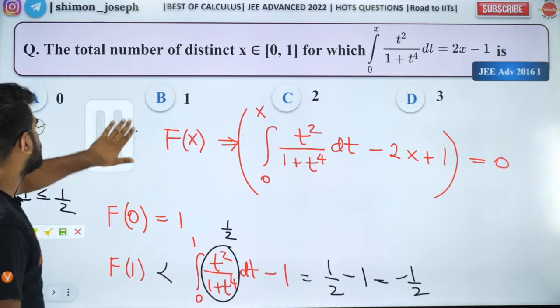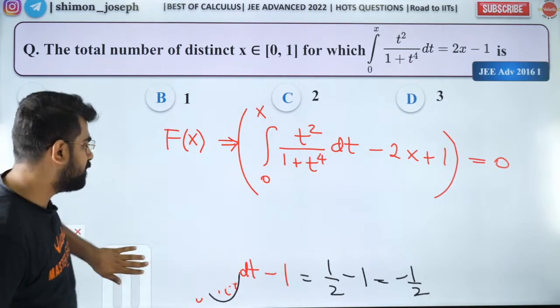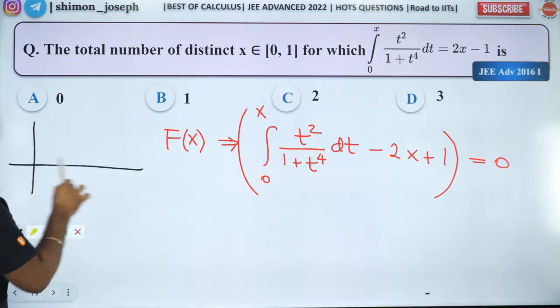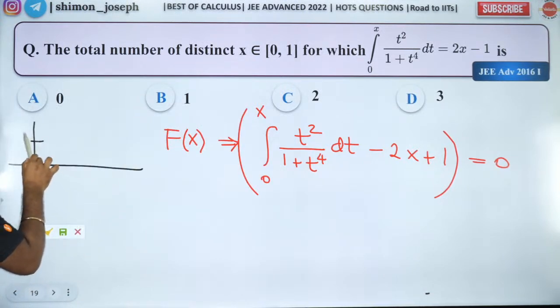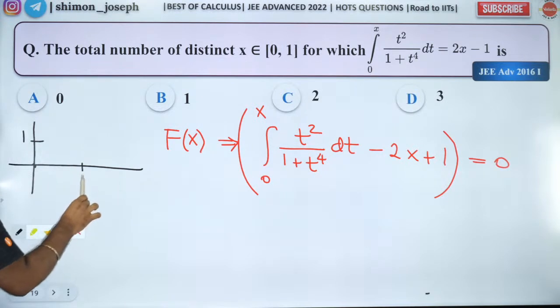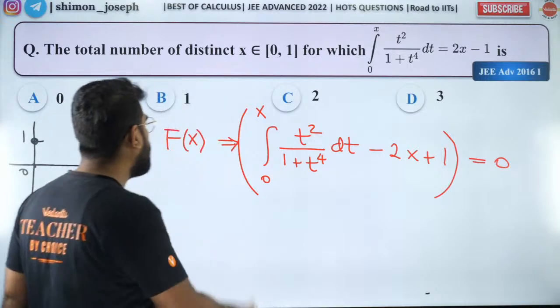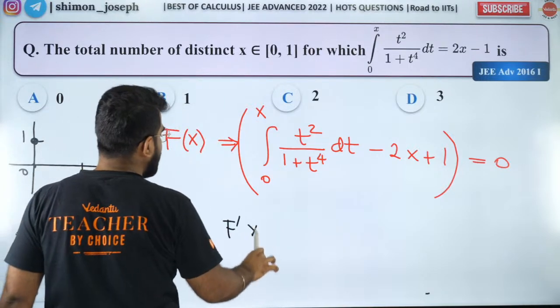Everybody happy? So I hope till here you're all happy. This is a very nice observation. So what I got is f of 0 is 1 and f of 1 is negative. So I got one positive value, one negative value, and we know it is a continuous and differentiable function. Now let's check the derivative. The derivative will be what?